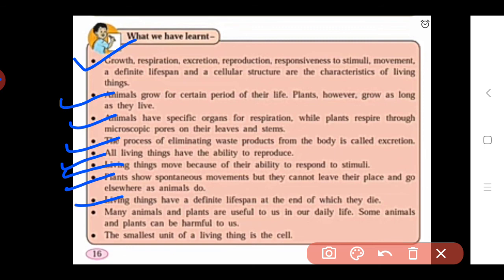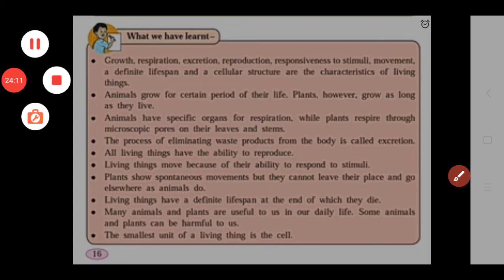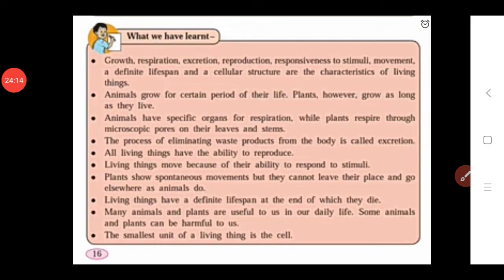Next point we see, many animals and plants are useful to us in our daily life. Means in this chapter we study some useful animals and plants. Also we see some animals and plants that are harmful to us. And also we see the most important thing, that the smallest unit of living things is the cell. So in this way these points are studied in this lesson, okay. So here we complete our second lesson, okay.